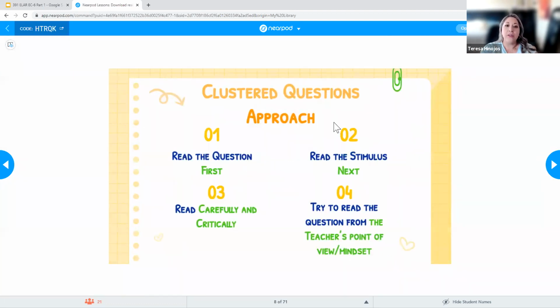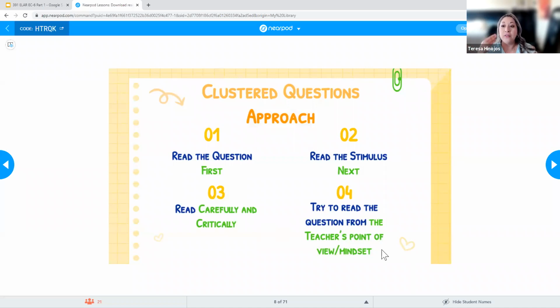All right. And so again, for that clustered question approach, read the question, then read the stimulus, read carefully and critically, and then try to read the question from the teacher's point of view or mindset. So with all of these questions, you have to think, okay, if I was the teacher, what should I be doing? Not what would I be doing.